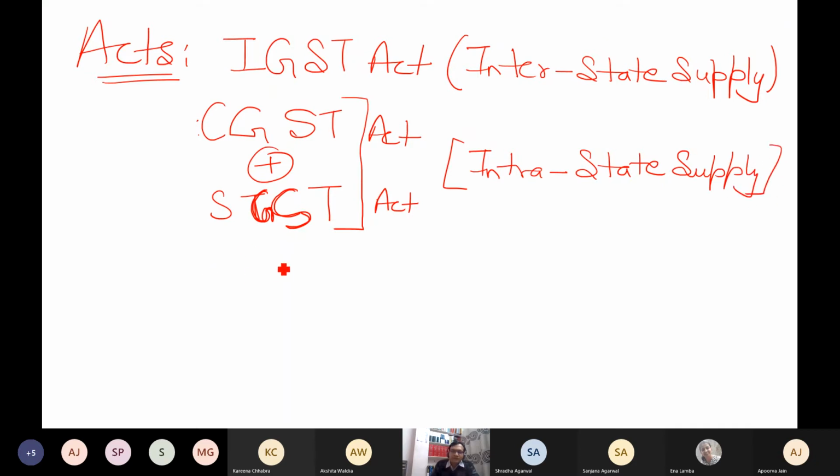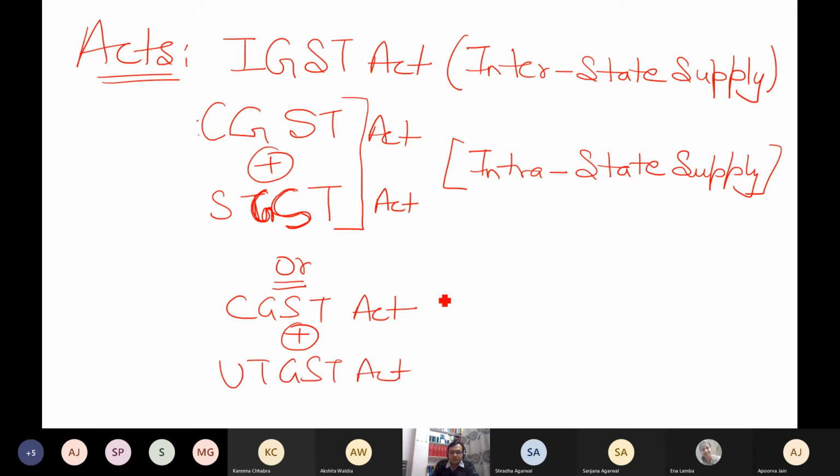And similarly, what can happen? CGST Act plus UTGST Act, because any one thing will happen. It is also intrastate because it depends upon the place whether you are in a state or union territory.